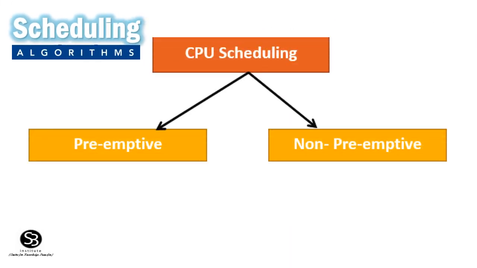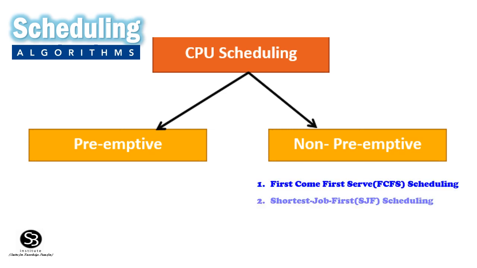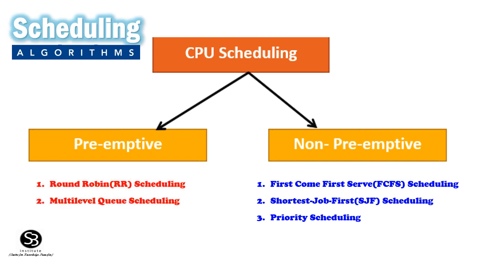Scheduling algorithms. Non-preemptive scheduling algorithms are first come first serve scheduling, shortest job first scheduling, and priority scheduling. Preemptive scheduling algorithms are round robin scheduling, multi-level queue scheduling, and multi-level feedback queue scheduling.